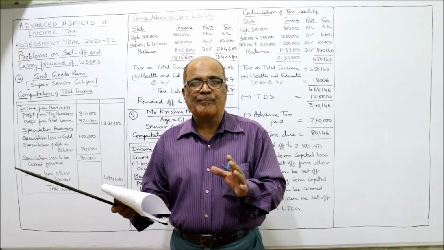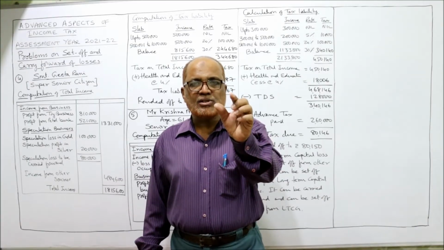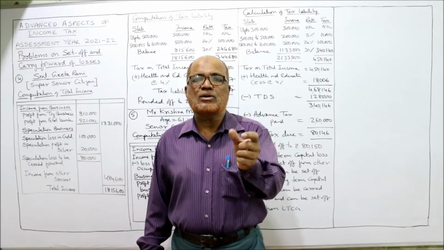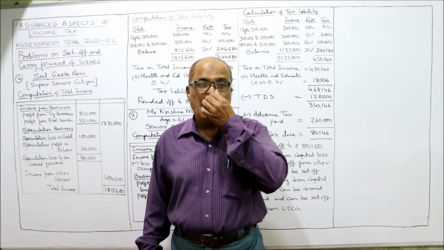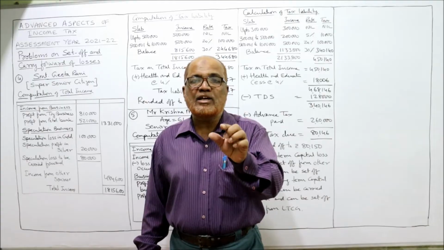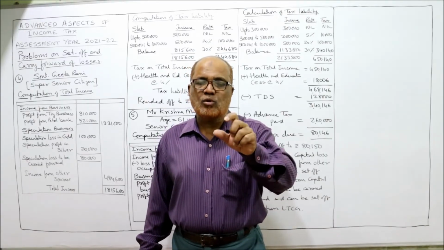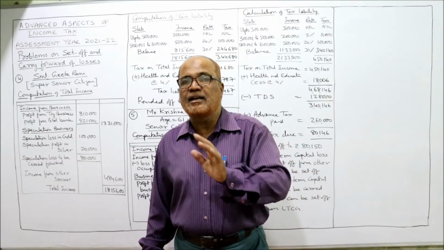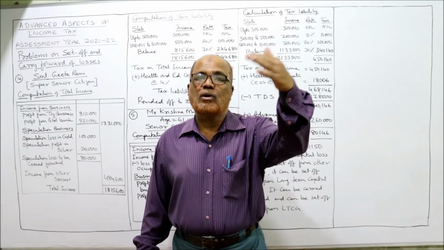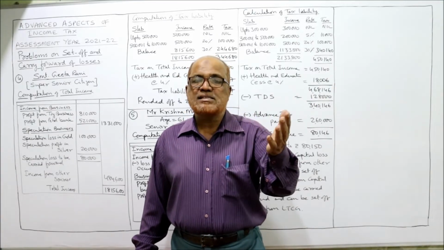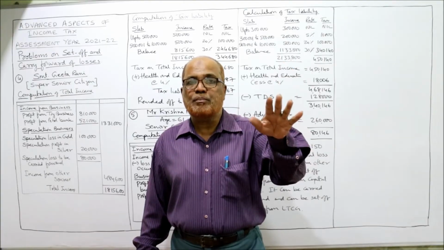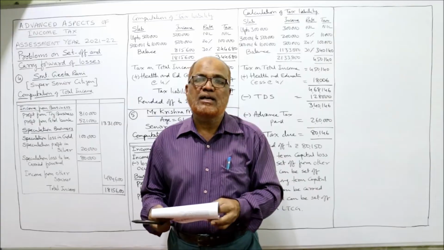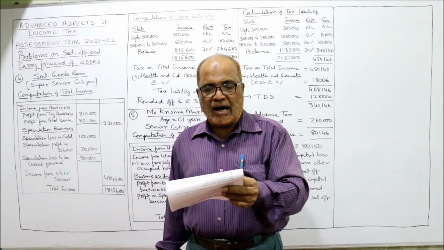So we can set off 1 lakh rupees loss against 20,000 rupees profit. So 1 lakh minus 20,000, 80,000 rupees is the speculation loss, which cannot be set off from any other income. It should be carried forward to the next year. In the next year, if there is any speculation profit, this speculation loss can be set off from that profit. And income from other sources